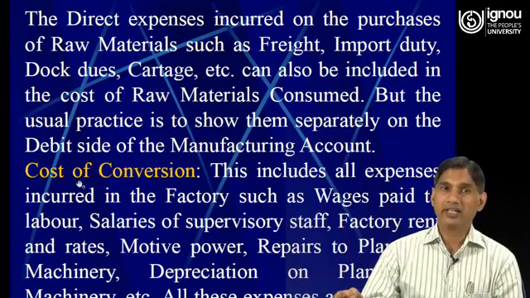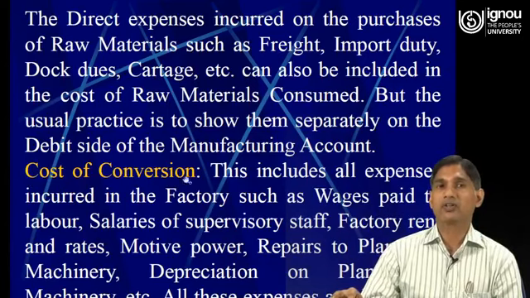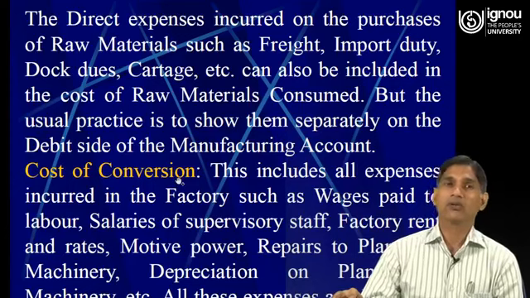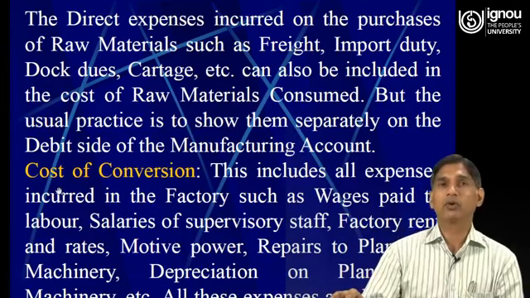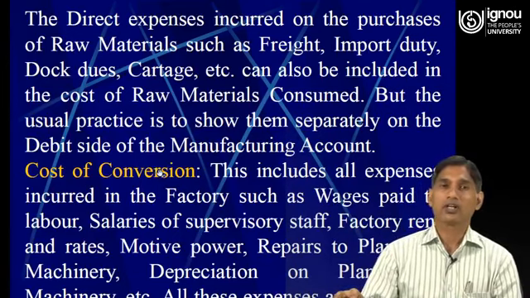Now the second aspect is cost of conversion. We have understood how the cost of raw material consumed is calculated with the information provided in the questions. Now the second important aspect is cost of conversion.